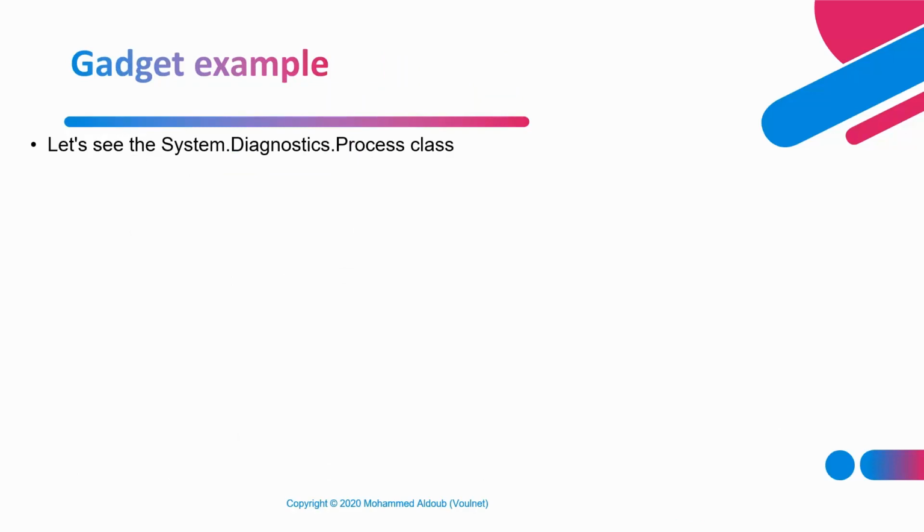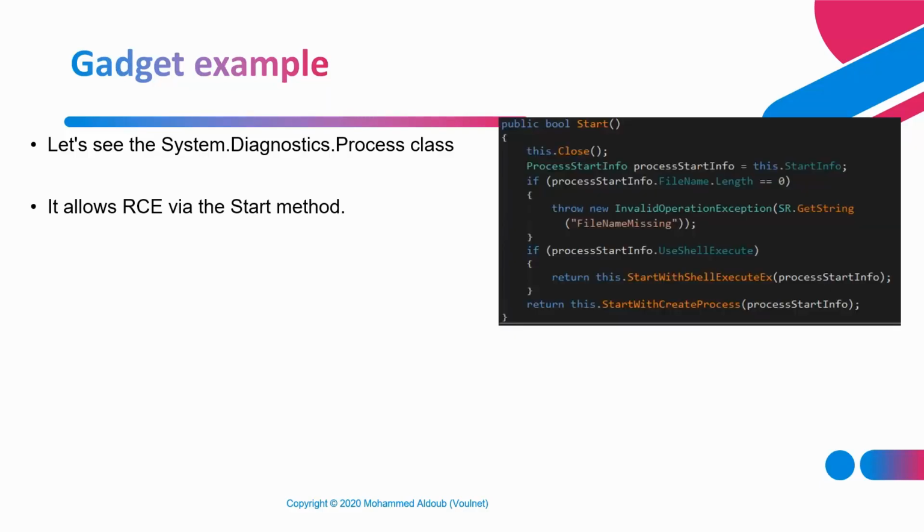One of the most popular classes in .NET for code execution is called System.Diagnostics.Process. It allows remote code execution by calling the method Start. You give it an application name, for example a PowerShell command line argument, or calculator, or any other application you want, and it will start that application. So attackers utilize this class to run their own custom PowerShell commands, for example, that will connect and do malicious actions on the target server.